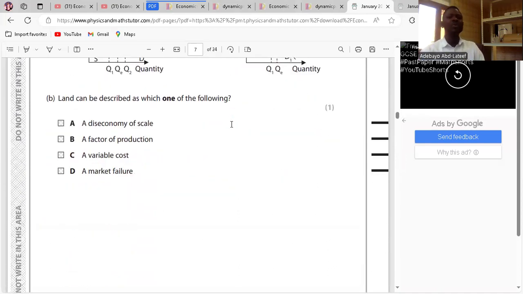Land can be described as which one of the following? It is economy of scale. When we talk about this economy of scale, it means cost increases as output increases. Factor of production, these are the resources that we use in the production of goods and services. So that's the answer anyway. So a variable cost is a cost that changes as the level of output changes. And for market failure, we're talking about the inefficiency of the market forces of demand and supply. Clear? So the answer is B.